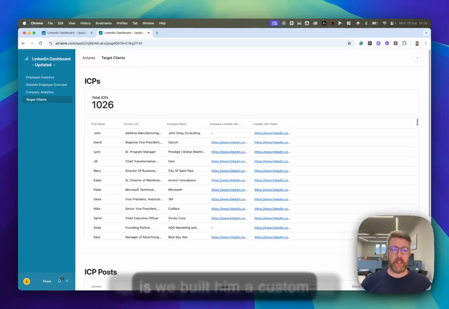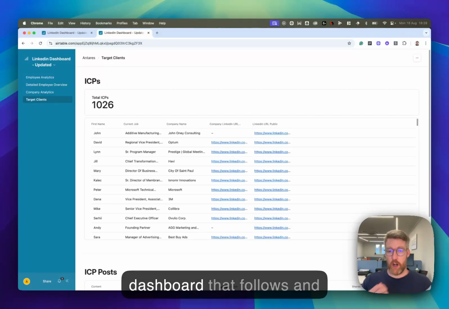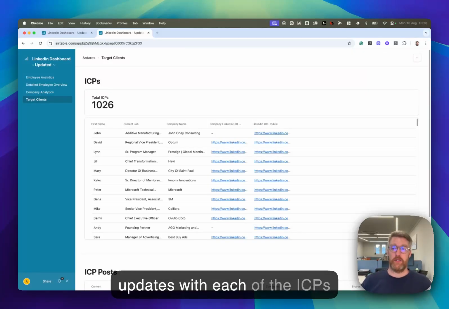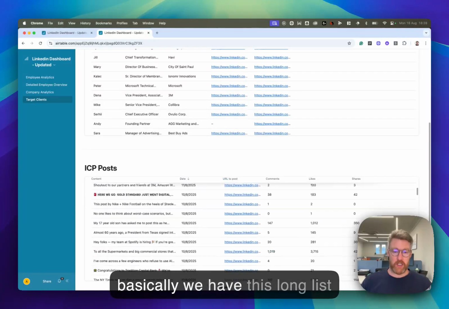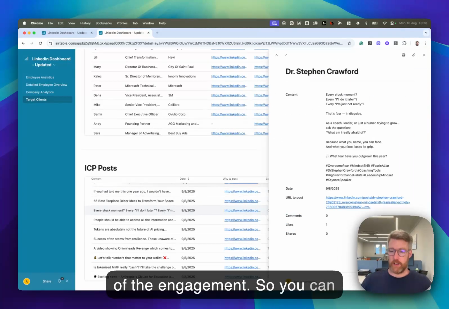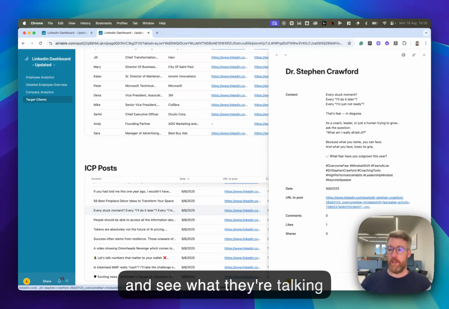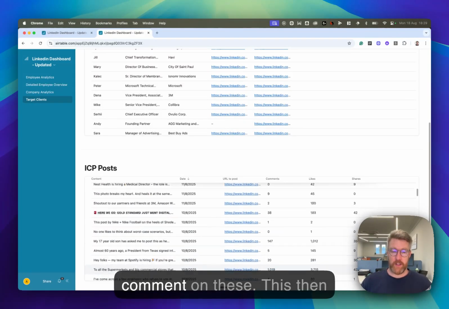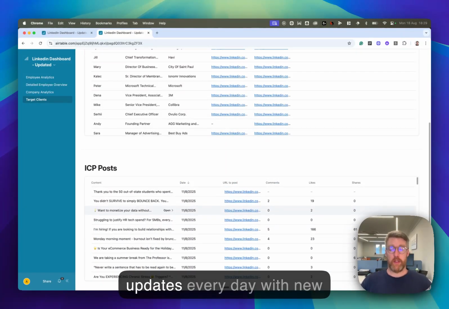So what we did is we built him a custom dashboard that follows and updates with each of the ICPs and the comments they're making on LinkedIn. So basically we have this long list of what the ICPs have posted about, when it was posted, a link in the comments, and sort of the engagement. So you can click through here and go and see what they're talking about on LinkedIn and start to comment on these. This then updates every day with new posts and new comments from each of these ICPs. So the goal is to systematically start to show up more on their feed.